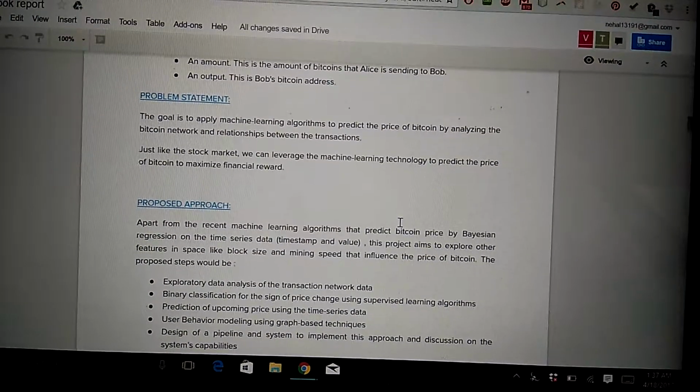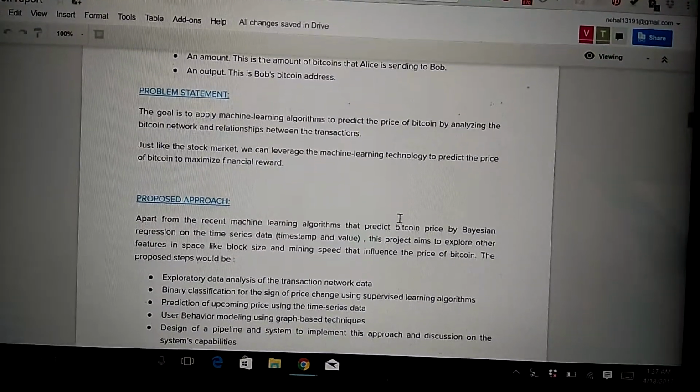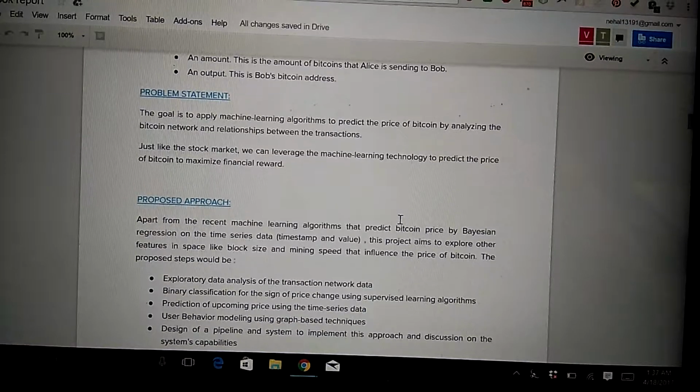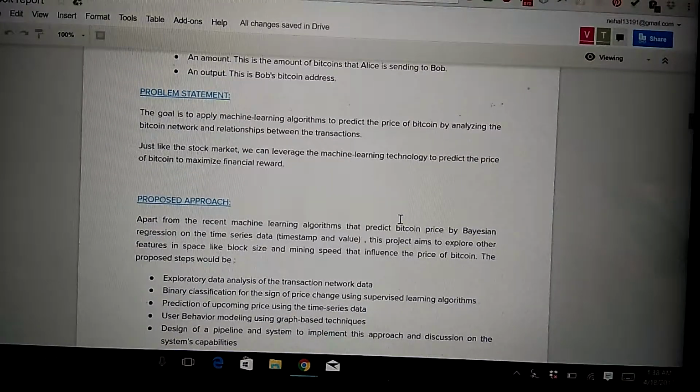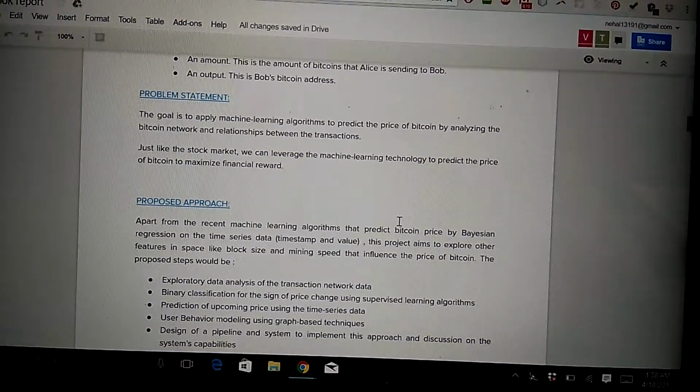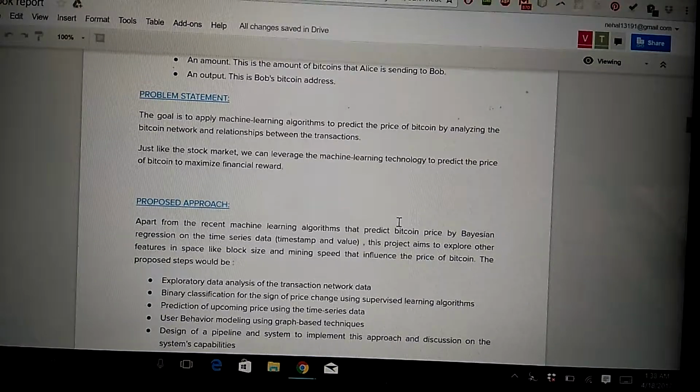So the problem statement is pretty much like the stock market scenario where we would like to predict the price of stocks. Similarly, we would like to leverage machine learning technology to predict the price of bitcoins.